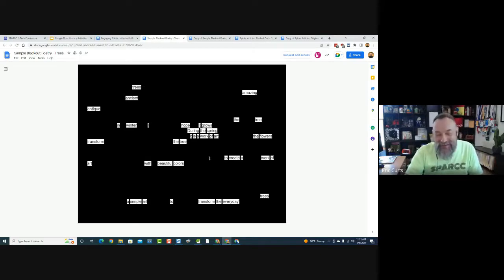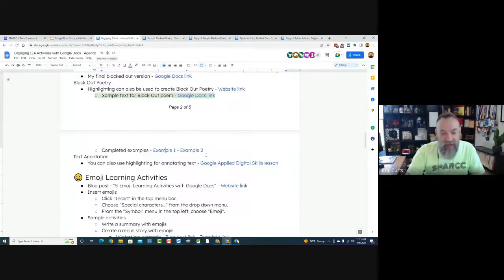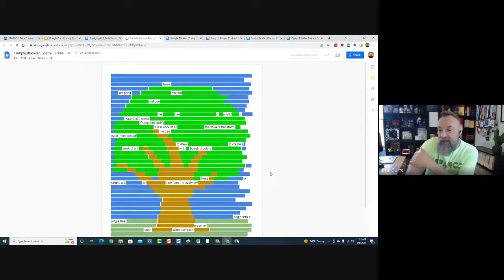and the cool thing is every student's going to see something different. Different words are going to speak to them, and you could wind up with a lot of really cool different poems. Now, do you have to do white highlighting with a black background? No, you can get creative. It's the idea of using the highlighter. So at the top of page 3, here's example number 2, where I did the same poem, but I got more creative with how I did the highlighting. So in this case, I didn't do it as like a blackout poem.